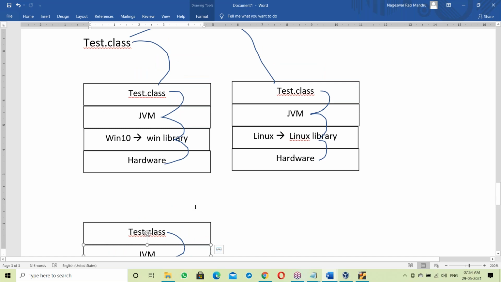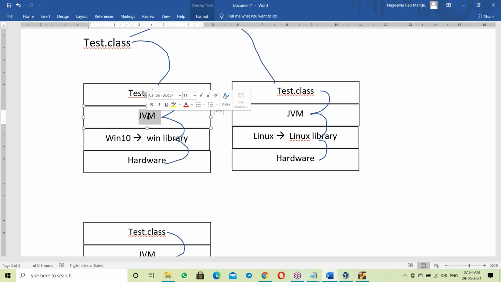Next, one more interesting point. A .class file is a bytecode file, but the JVM is an exe file. JVM is a C++ exe file. JVM was developed in C++.